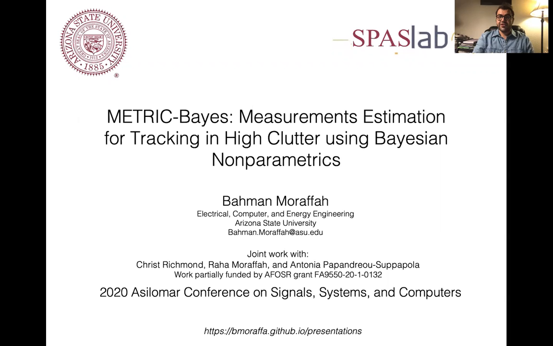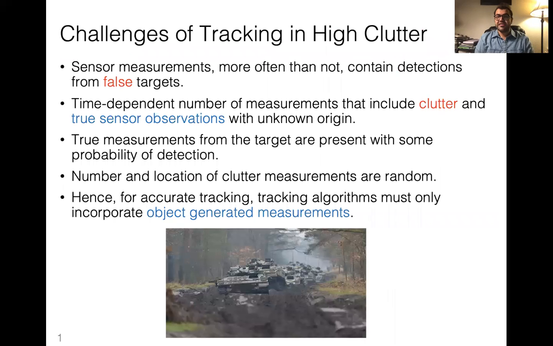Oftentimes, when we receive measurements from the sensors, these measurements contain both measurements that originate from an actual target and measurements that originate from false targets. These measurements are known as clutter. Clutter usually lowers the performance of the tracker. So we have to be able to separate those from the actual measurements and then feed the actual measurements to the tracker to have an accurate estimate of the trajectory, the position, the velocity, or whatever is related to that specific target.